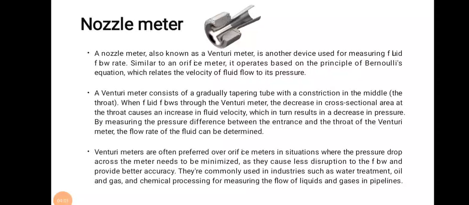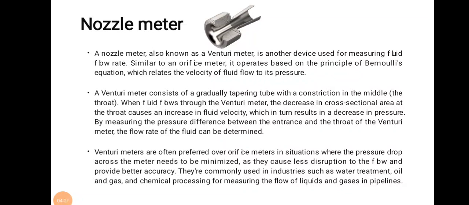So here in the figure you can see that the venturimeter or nozzle meter is shown. At the starting point, the cross-sectional area is more, and you can see that after that the tapering section is provided. So after that the cross-sectional area decreases, so the velocity will increase and pressure will decrease.